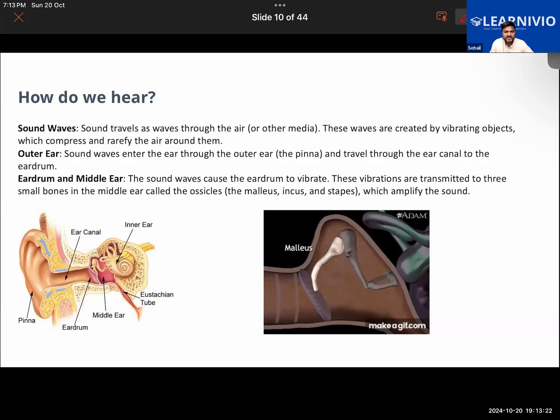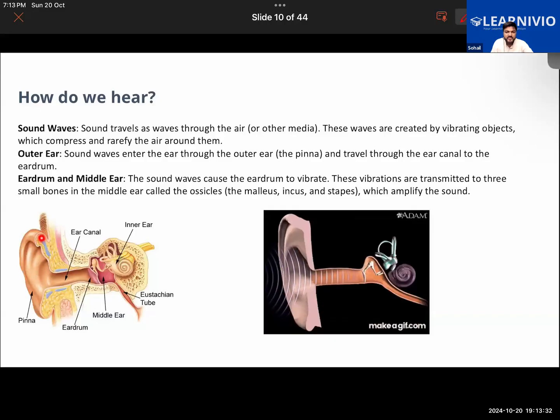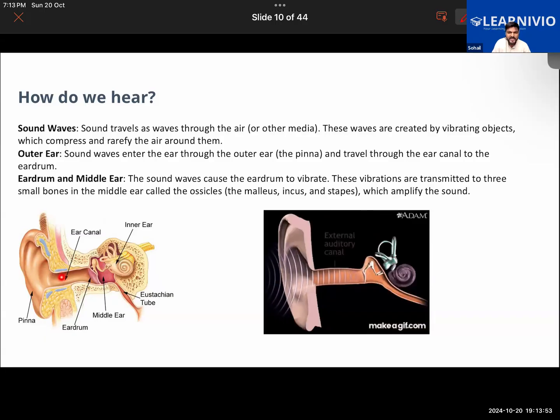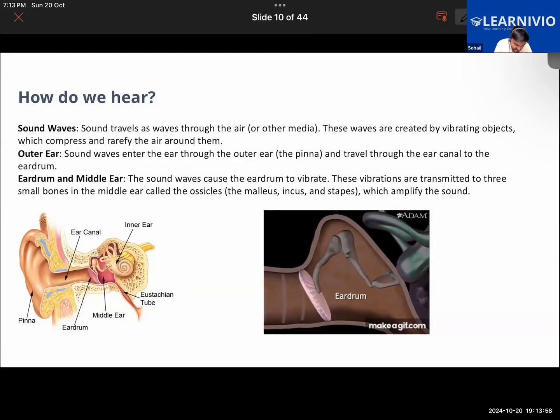So the ear, that is the sense organ, helps us in hearing sound. If you were to look at the shape of the outer ear here, it is shaped like a funnel. You understand the funnel, no? Yes, it is shaped like a funnel. The outer part of the ear is called the pinna. It is attached to about a 2 to 3 centimeter long canal called the ear canal. So this ear canal is 2 to 3 centimeters in length.